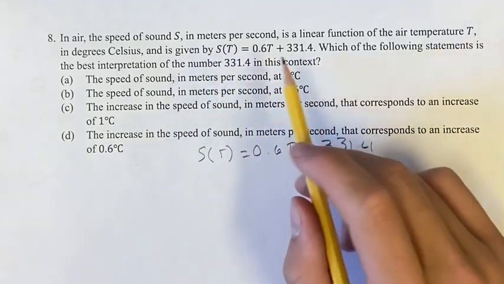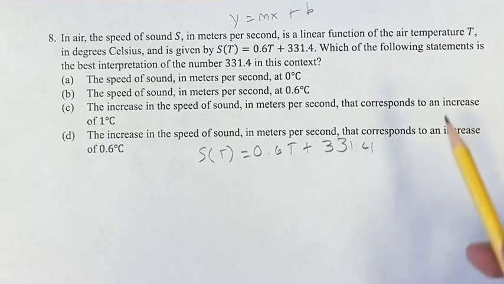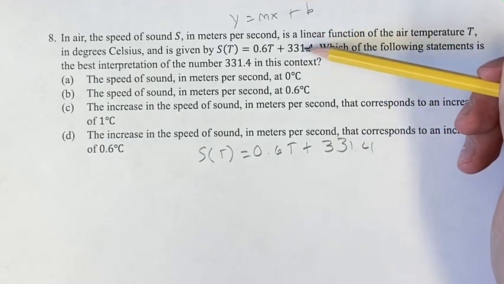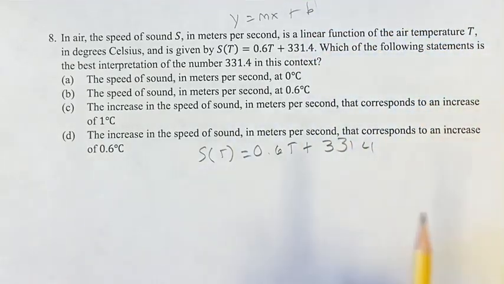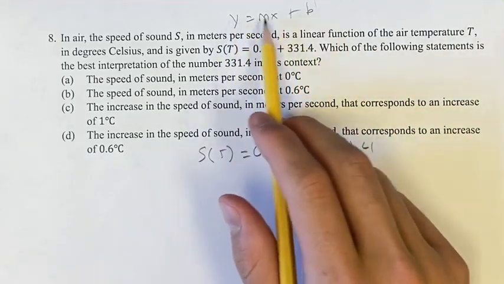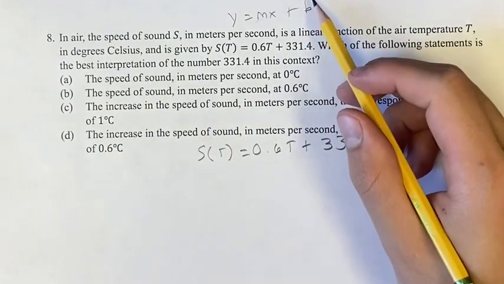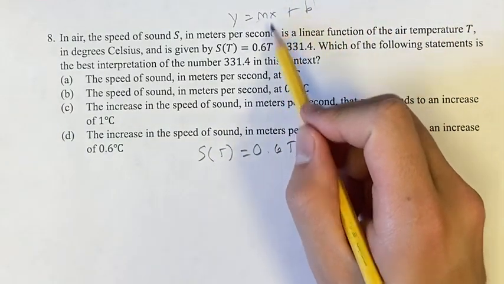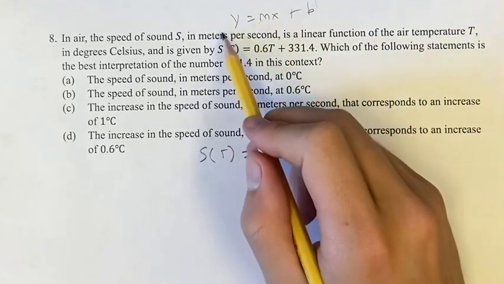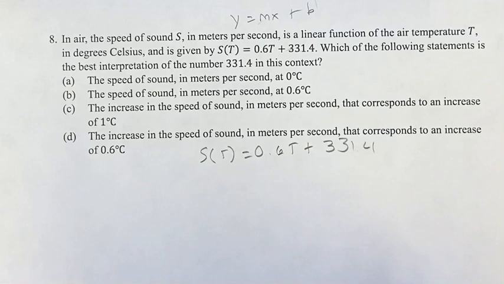So if we think of this as a linear equation in the form y equals mx plus b, then 331.4 correlates with b. It's the quote-unquote y-intercept. It's really the s of t intercept because we don't have a y and an x, we have s of t and t. But the way you have to think about this number is when x is equal to 0, or when t is equal to 0, y, or in this case s of t, is going to be equal to 331.4. So I'll show you what that means.